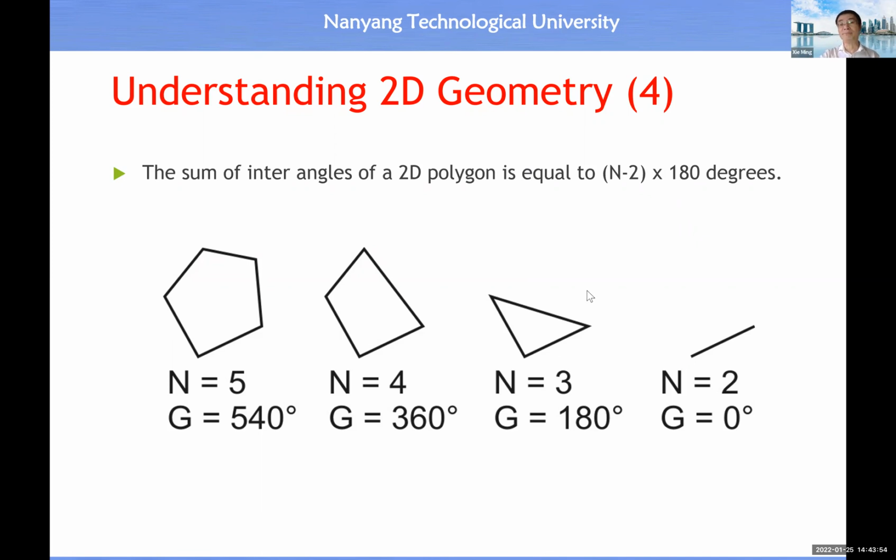Now you know how come it is 180 degrees, because when n equals 3, (3 minus 2) times 180 degrees is equal to 180 degrees. So basically, this is a formula which is applicable to any polygon with n number of edges. This is the background knowledge in case you want to know the sum of inner angles of a polygon.